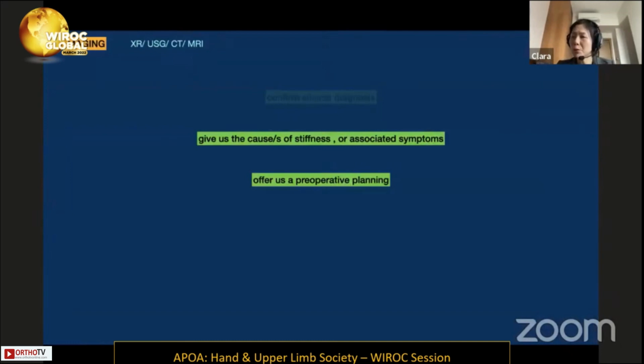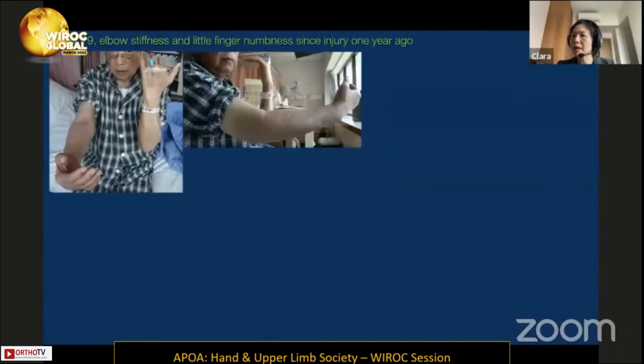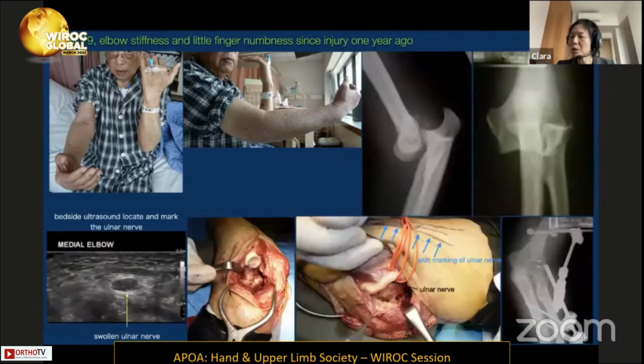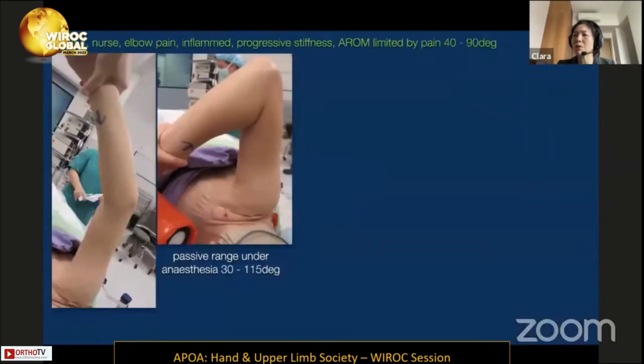Imaging is also helpful to give us the causes of the stiffness or associated symptoms and also offers us preoperative planning, such as in this case, a 79-year-old man with elbow stiffness and little finger numbness since an injury one year ago. The X-ray clearly showed that there was stiffness due to chronic elbow dislocation. And the bedside ultrasound found that the ulnar nerve was thickened and entrapped, and the ultrasound indicates and locates the course of the ulnar nerve and reassures the surgeon of the position of the nerve before the operation.